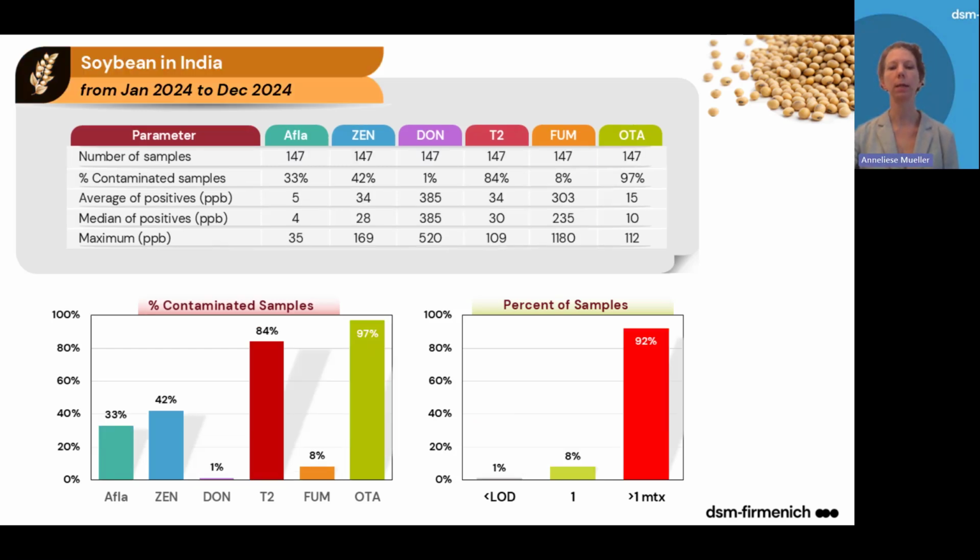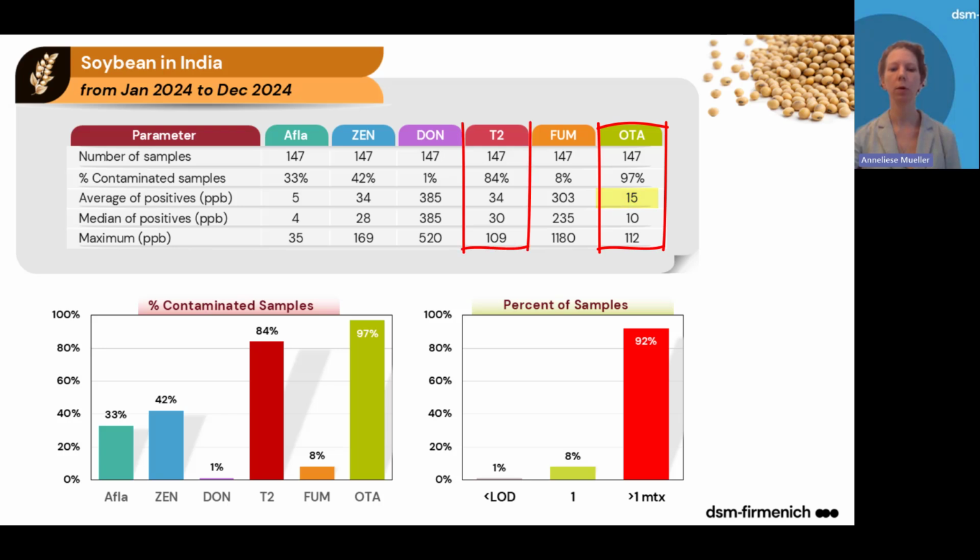When we look now at samples from India, almost 150 samples have been analyzed. Interestingly, those samples show a different pattern. We see in almost all samples occurrence of OTA, which is often coming from problems during the storage and humid conditions. We can see the average of positives levels with 15 ppb.